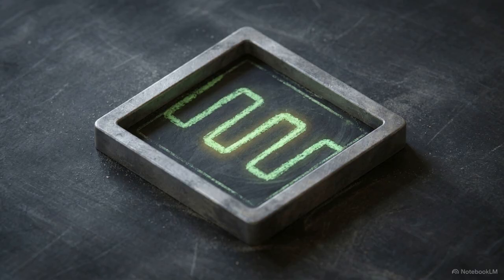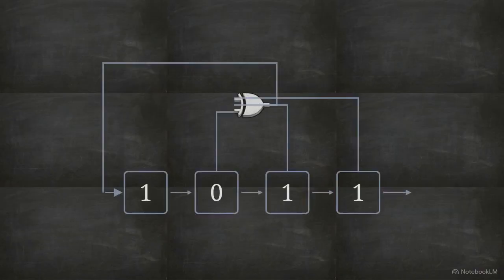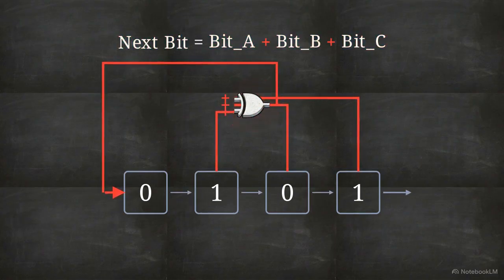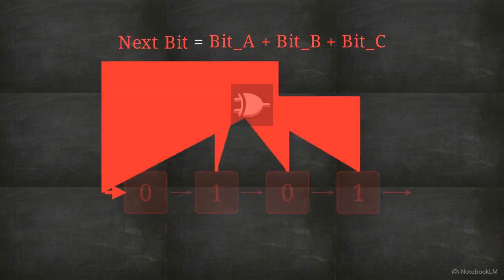Passing a statistical test is an engineering metric to ensure a clean signal. The underlying linearity of the LFSR, the fact that its next state is determined by a simple addition equation, is a fatal vulnerability waiting to be exploited.